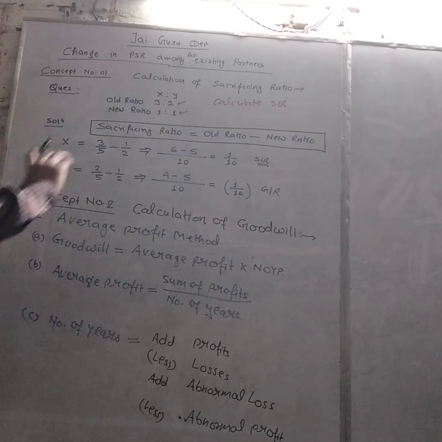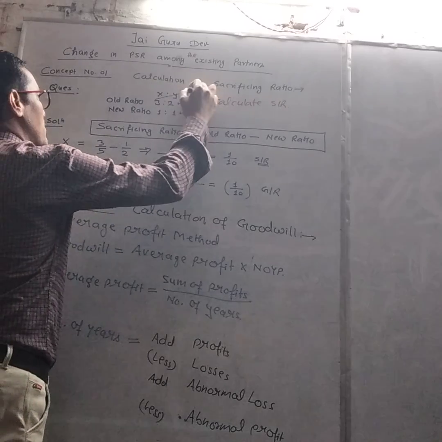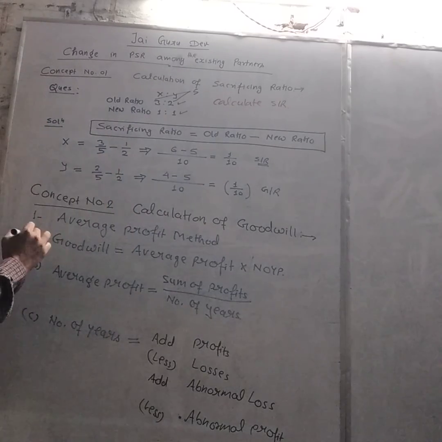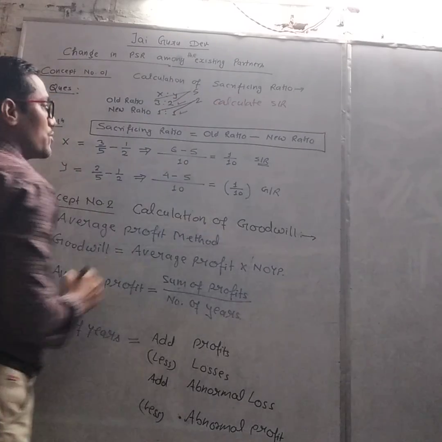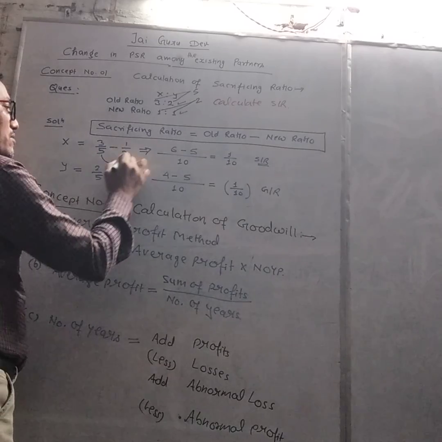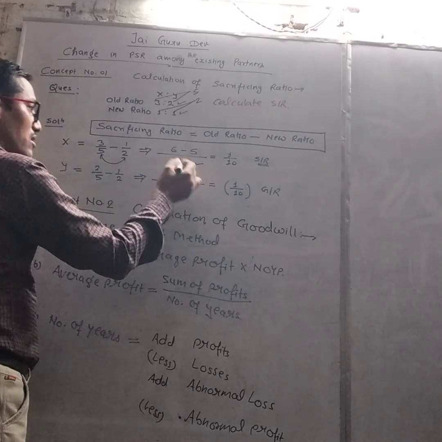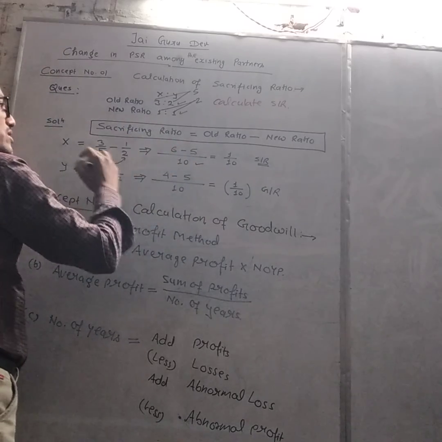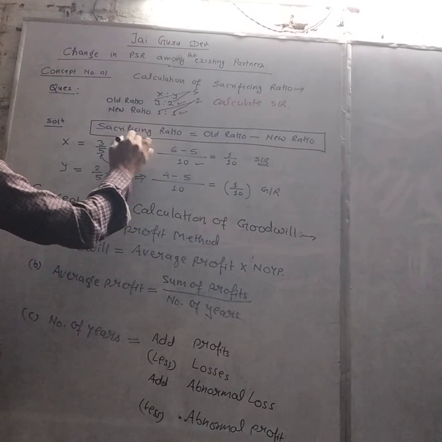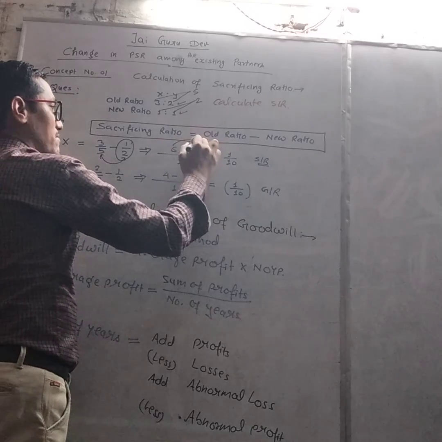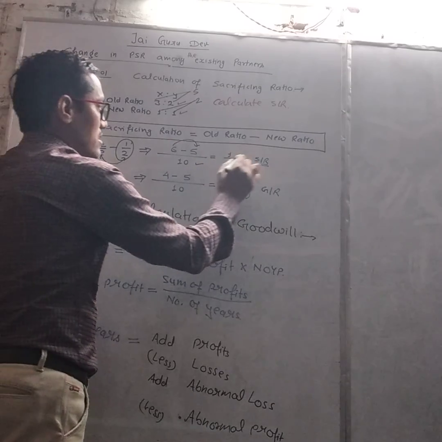So let us start with X. Here the old ratio of X is 3/5, since the sum of 3 and 2 is 5. And the new ratio of X is 1/2. So take the LCM of 5 and 2. You will get 10. 5 divides 10, the answer will be 2. 2 will be multiplied with 3, the answer will be 6, and the same will be done with the other fraction. So 6 minus 5 is equal to 1/10. Since this answer is positive, it is the sacrificing ratio.